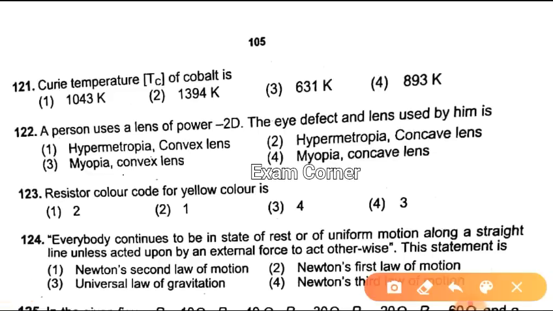Now the first question is like this. Curie temperature of cobalt is... Here the correct answer is 1394, that is option 2. Next question. A person uses a lens of power minus 2D. The eye defect and lens used by him is, okay, here the correct answer is option 4, myopia, and concave lens is used. Next question.